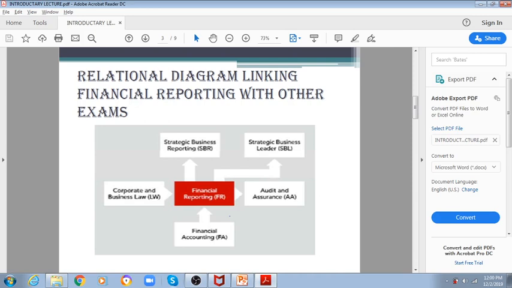So SBR and SBL: if you are lacking in FR, if your concepts are not clear, if you are struggling in FR or financial accounting, ultimately that would have an impact on all these papers of ACCA. So it is very important to understand financial reporting with deep knowledge. Here we have discussed how FR is connected with other ACCA papers.